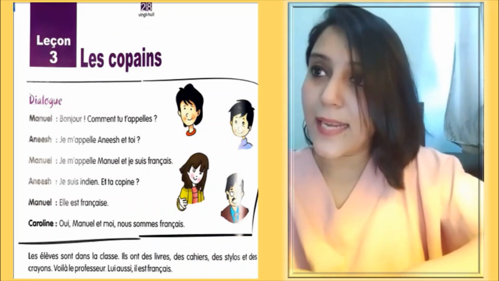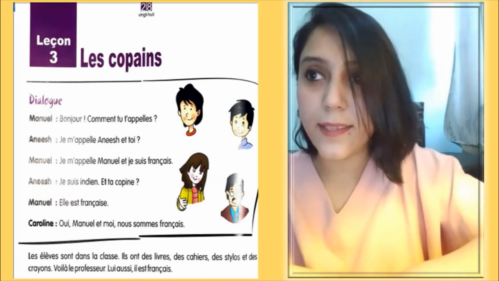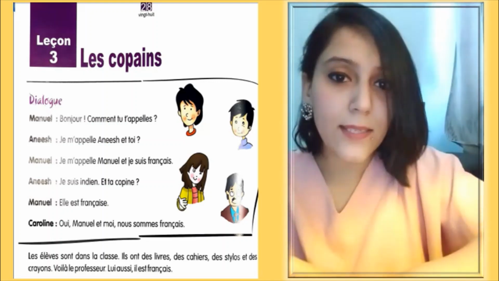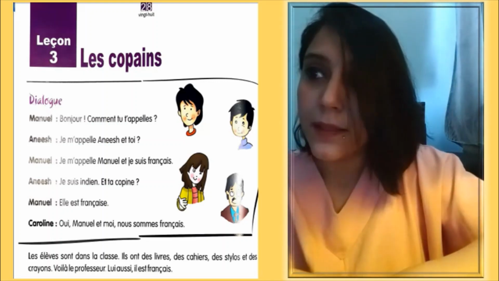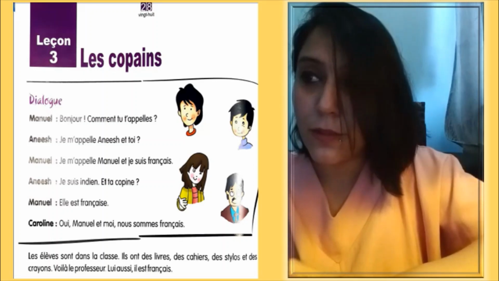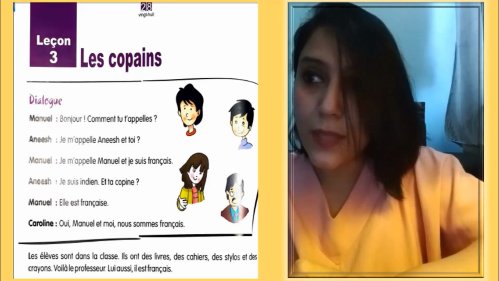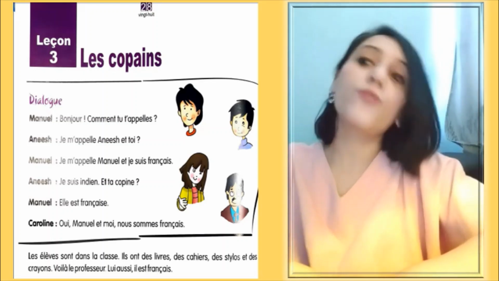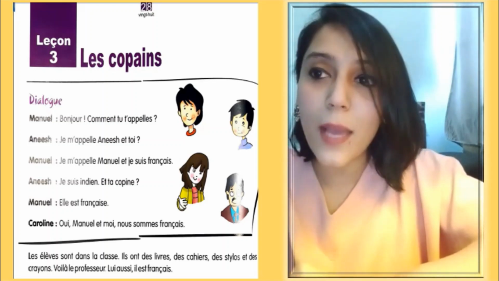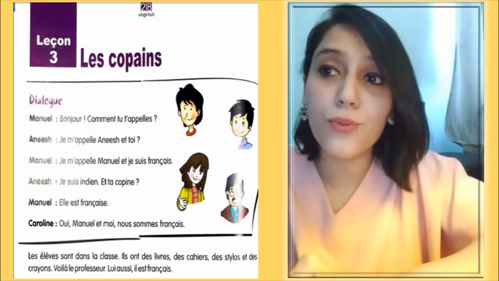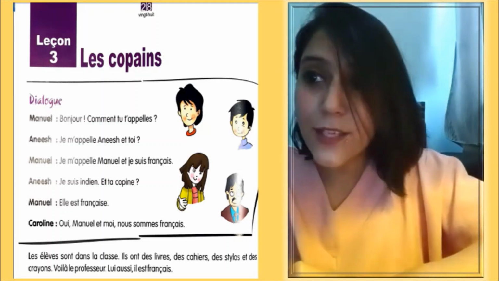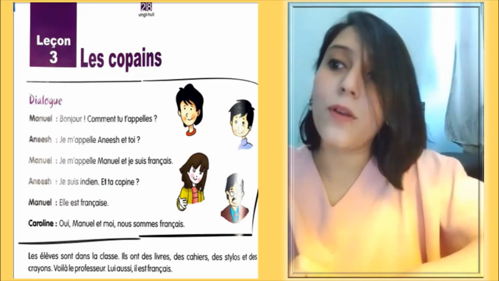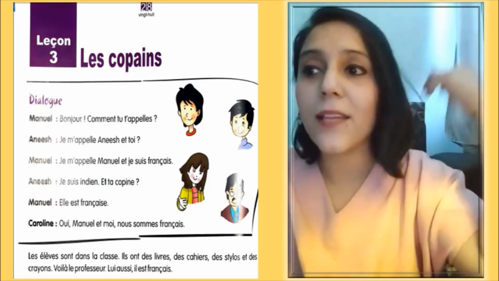Okay, so let's start. Lesson number 3, Les copains, the friends. Here, one dialogue is given. So let's start with the translation of the dialogue. Dialogue. Manuel: Bonjour. Comment tu t'appelles? I hope this sentence is now very clear to all of you. Bonjour, hello or good morning. Comment tu t'appelles? What is your name, or how do you call yourself? Anish: Je m'appelle Anish. Et toi? I call myself, or my name is Anish, et toi, and you?